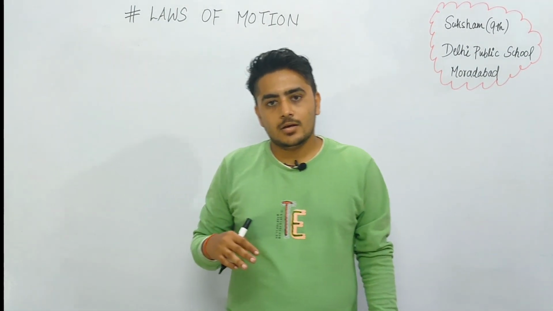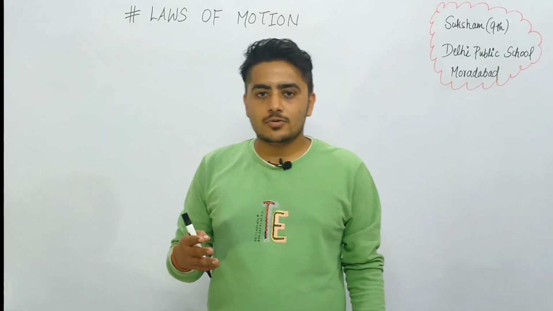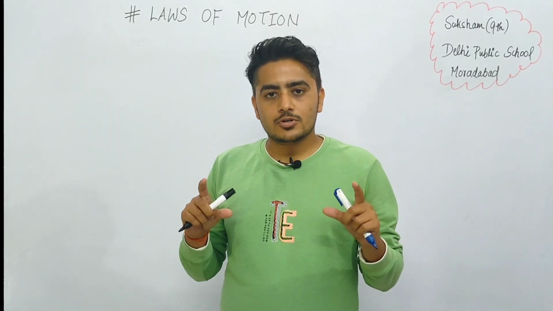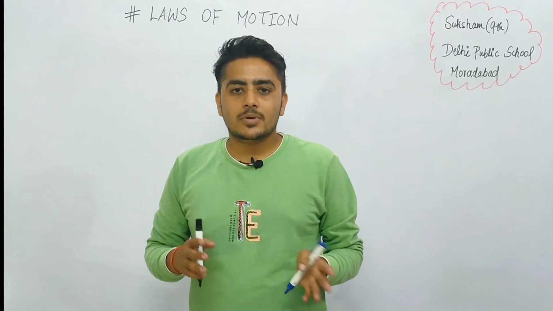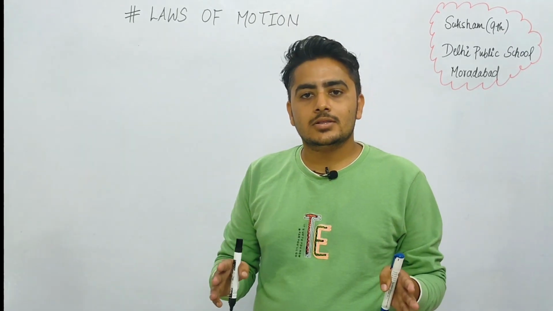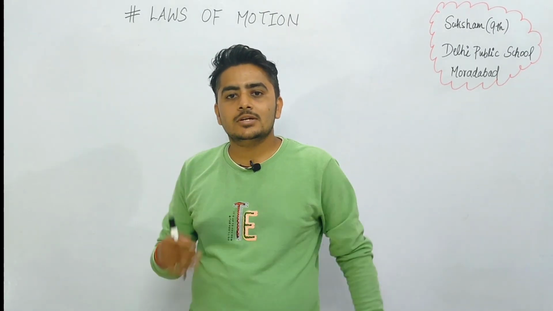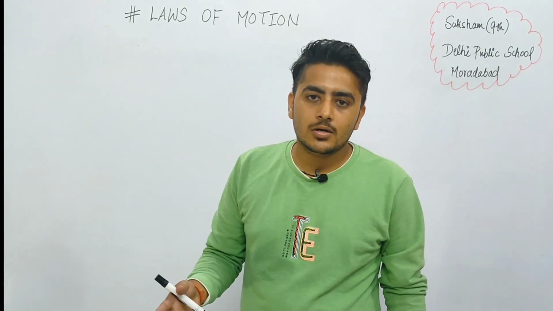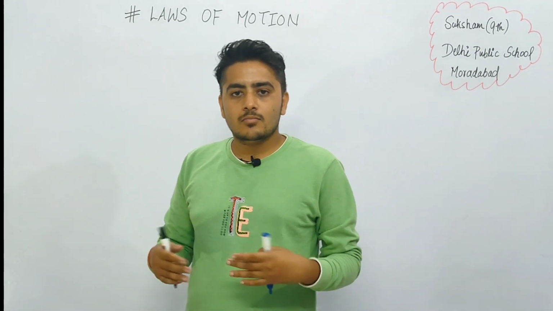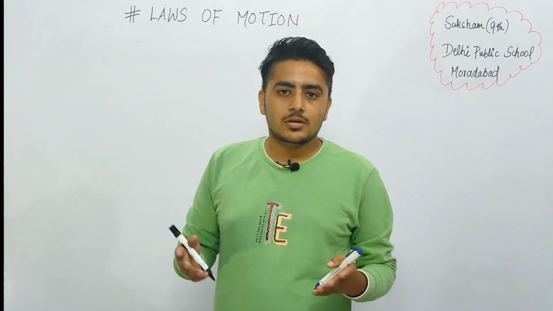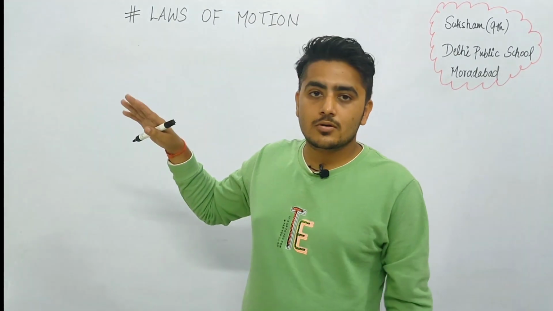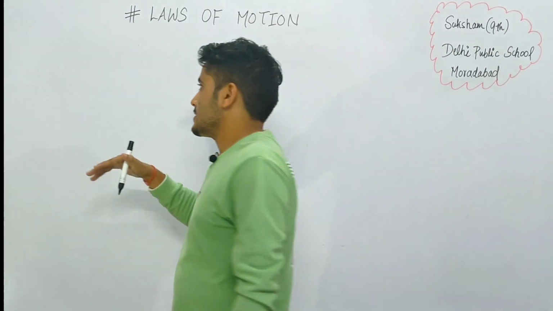See, there was a scientist named Isaac Newton. He gave 3 laws of motion. Those 3 laws explain the motion of everything that moves in this universe, whether it is a planet or a bird. So to explain the motion of any object, he gave 3 laws. So what are those 3 laws? We are going to discuss those 3 laws here.